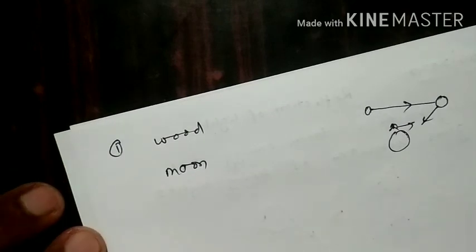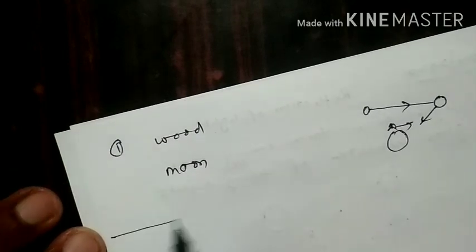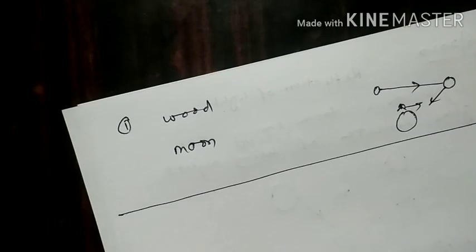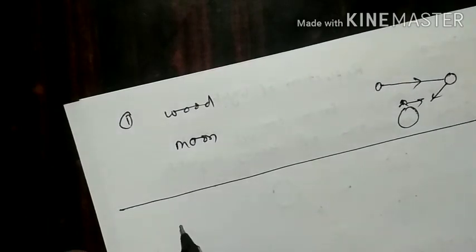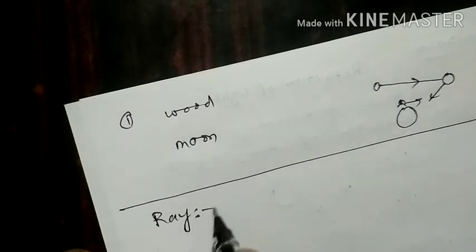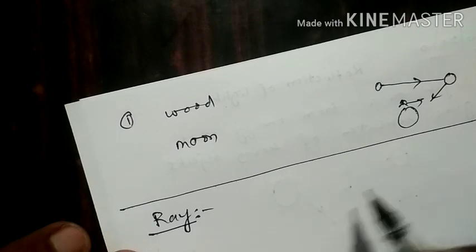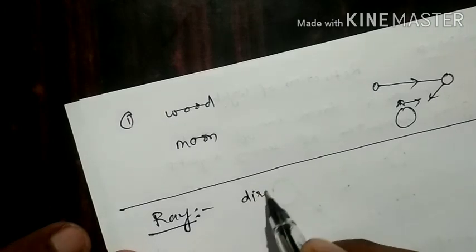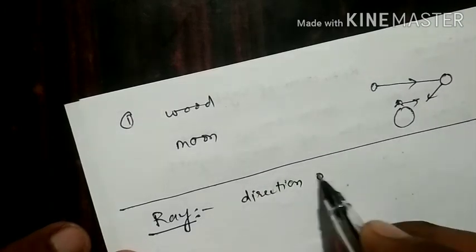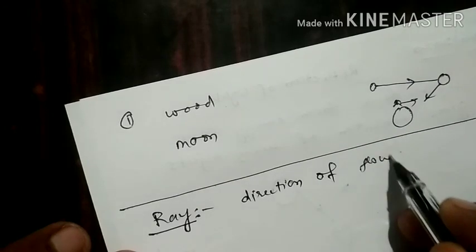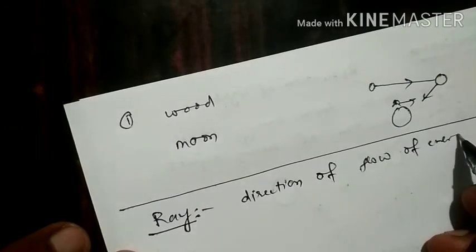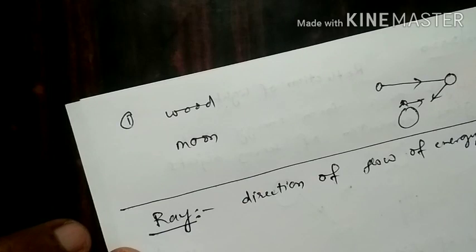So how can we consider light? Light is normally a wave. For our convenience we can represent it by a ray, a light ray. So what is a ray? This is the direction of flow of energy. Energy is flowing in which direction?